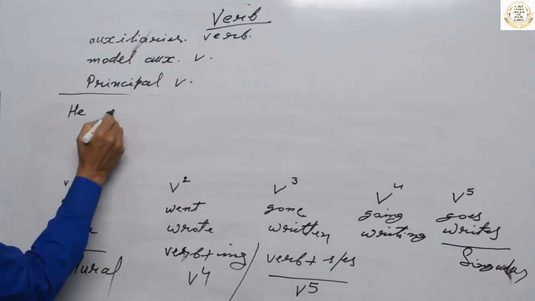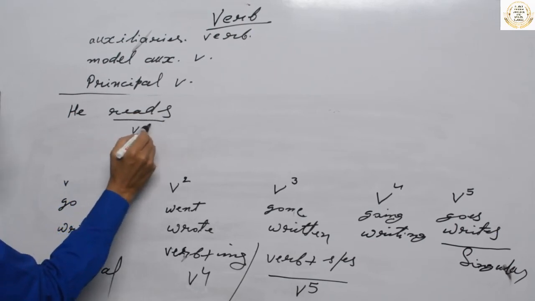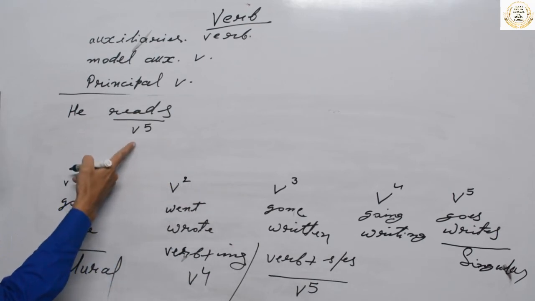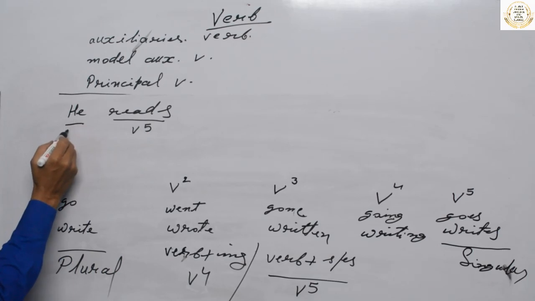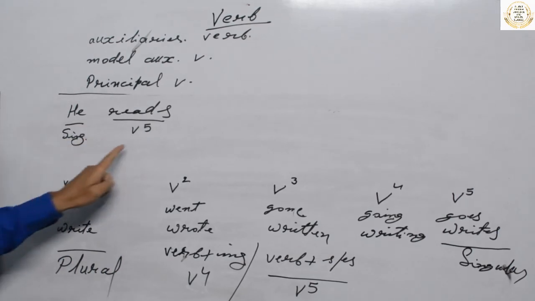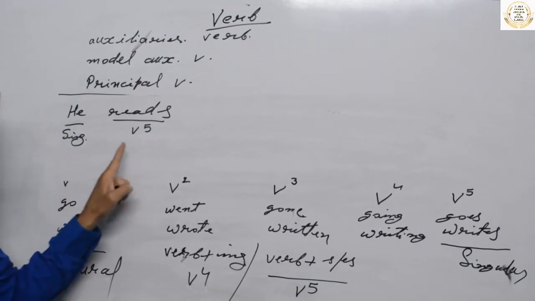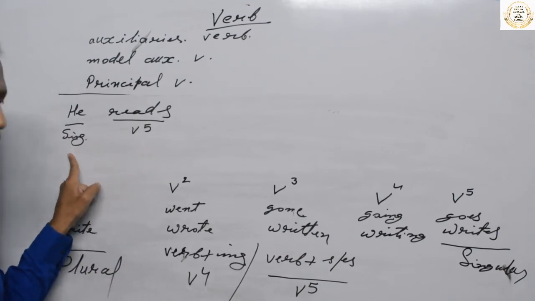He reads. Okay. This is the fifth form of verb you are looking at, and I told you the fifth form of verb is singular, and here you can see the subject is singular. Okay. Verb is singular, subject is singular. Means singular verb agrees with singular subject. Likewise,